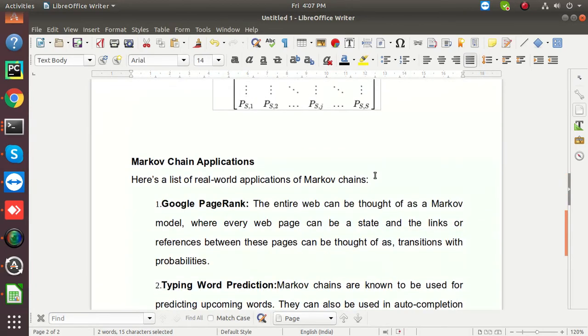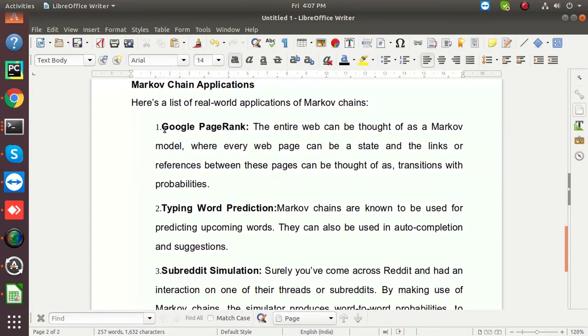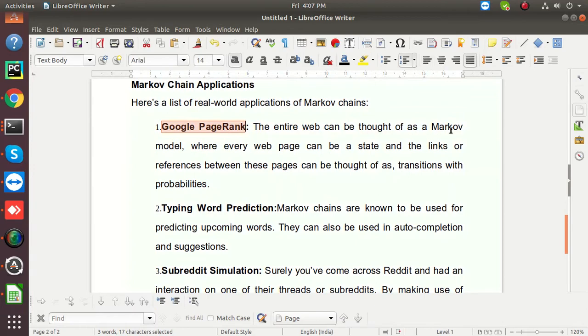So what are Markov chain applications? It is basically used in Google PageRank. The entire web can be thought of as a Markov model, where every web page can be a state and the links and references between the pages can be thought of as transitions with probabilities.